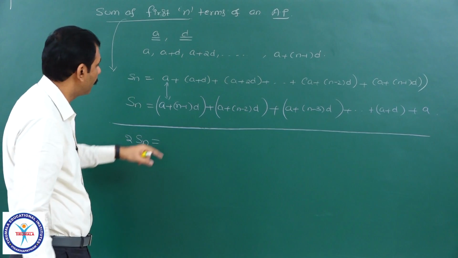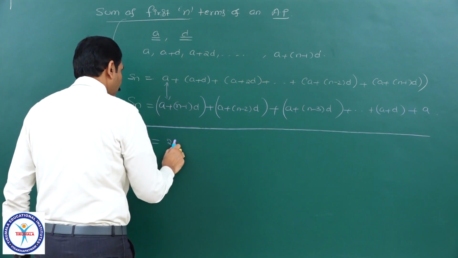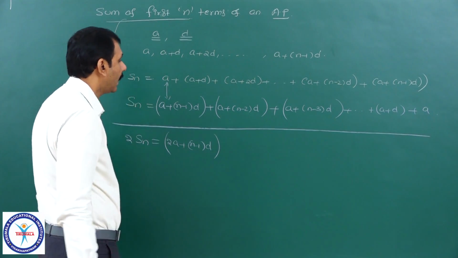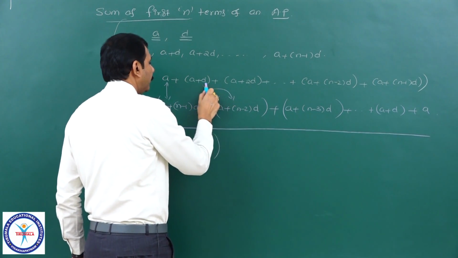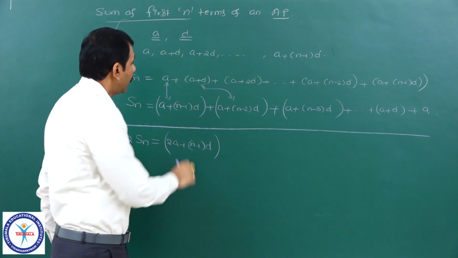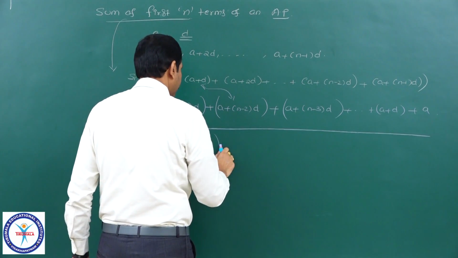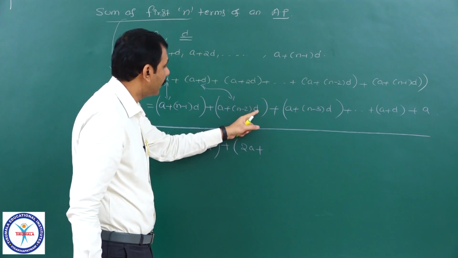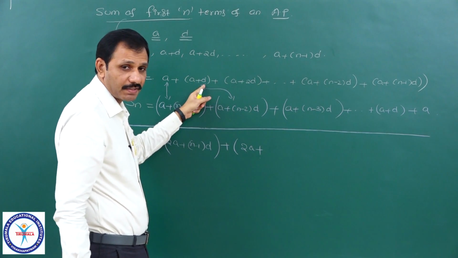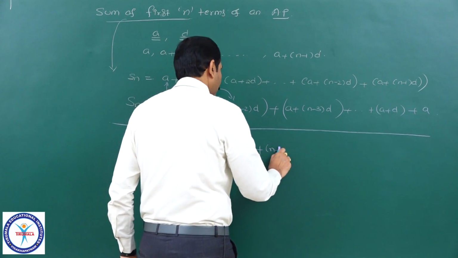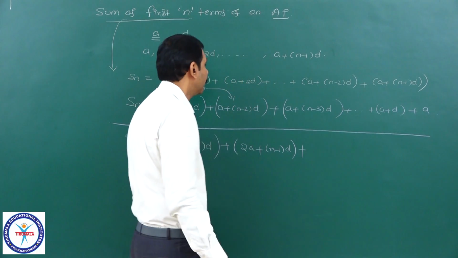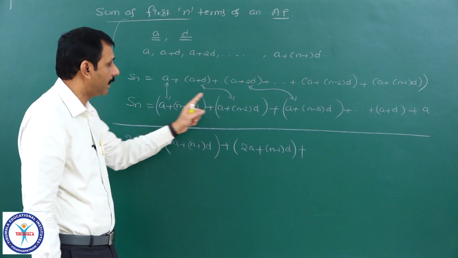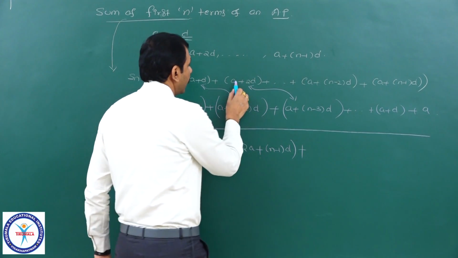A plus A is 2A plus n minus 1 into D. And again, adding these two terms, A plus D plus A plus n minus 2 into D, A plus A is 2A plus, if I take D common, n minus 2 plus 1, n minus 1 only, into D. Plus the third term in the first expression and the third term in the second one, if I take A plus A,